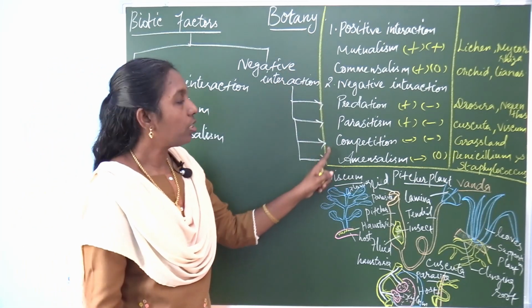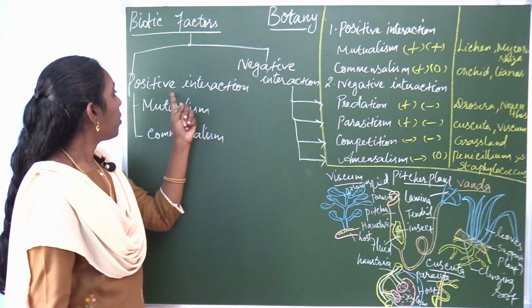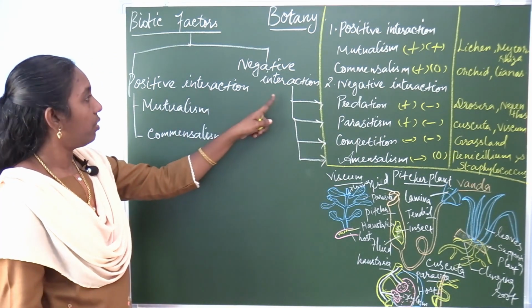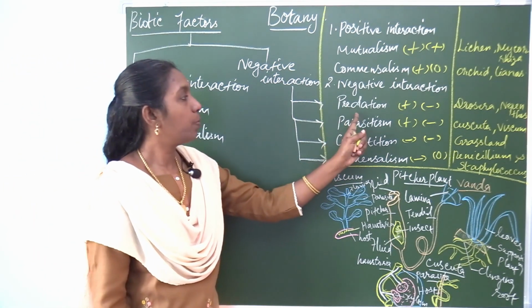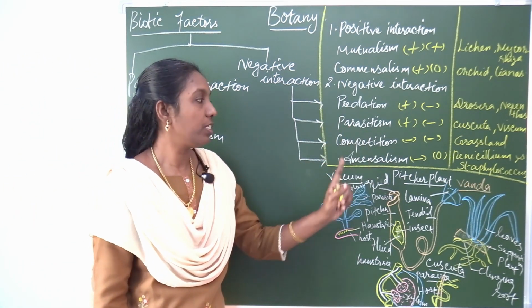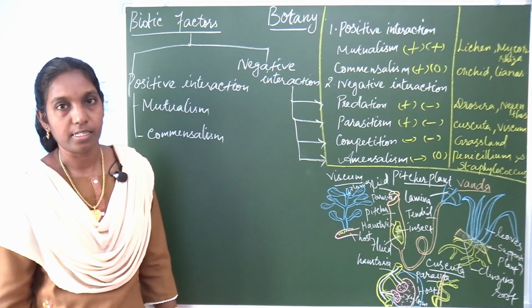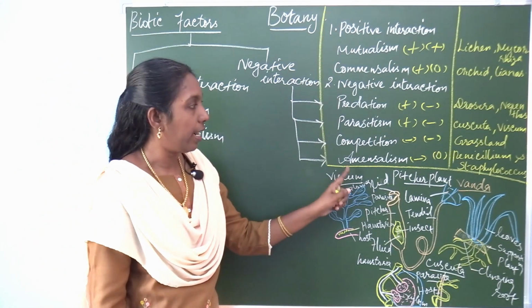All these are 2-mark questions. What is meant by positive interaction? What is meant by negative interaction? What is mutualism? What is commensalism? What is predation, parasitism, competition as well as amensalism? First learn all these names.